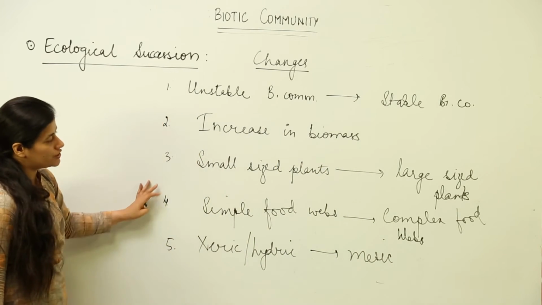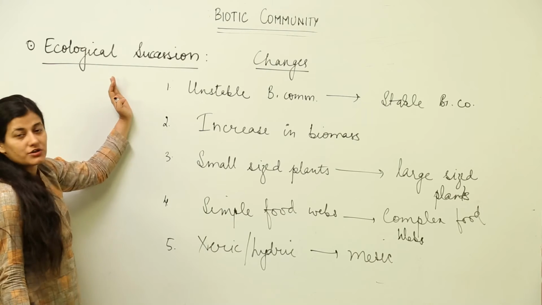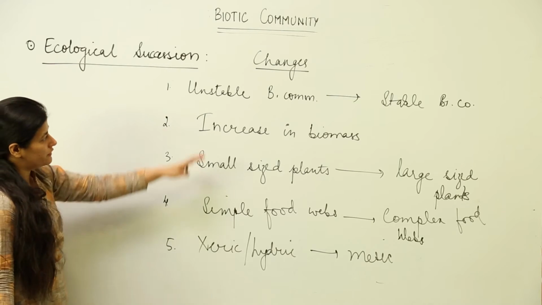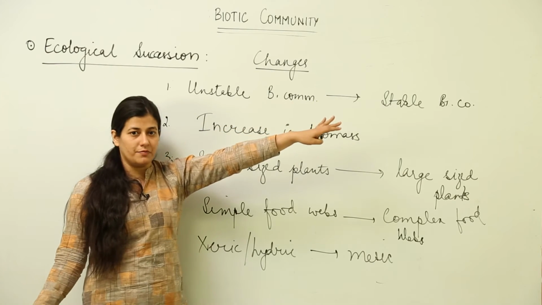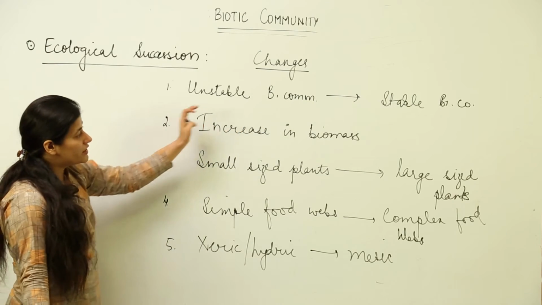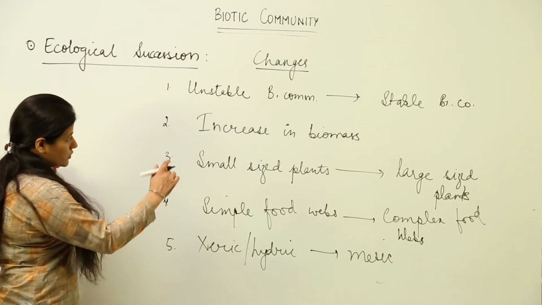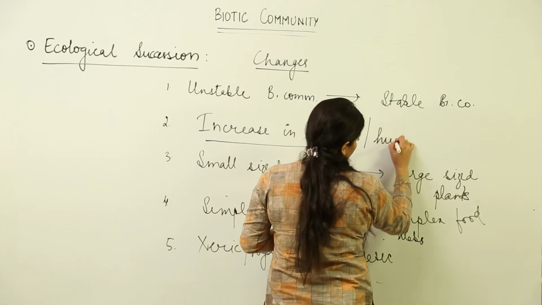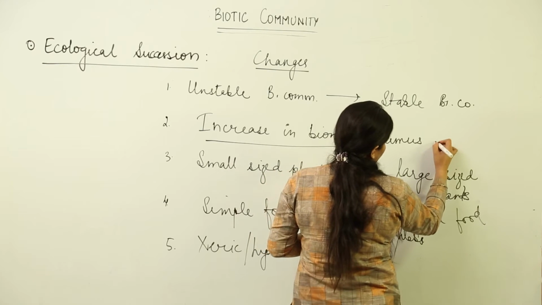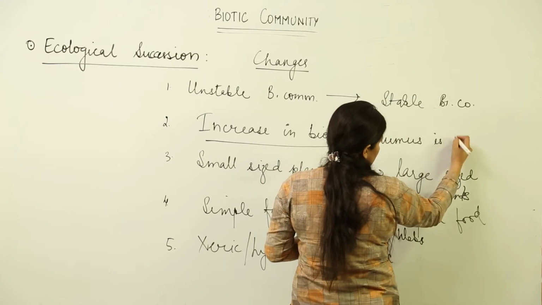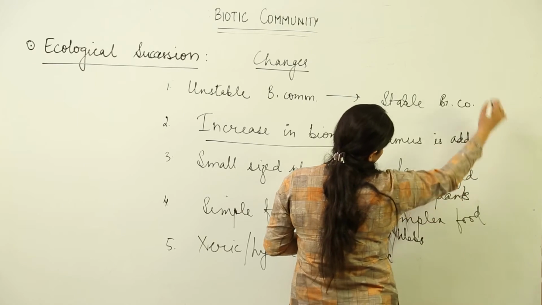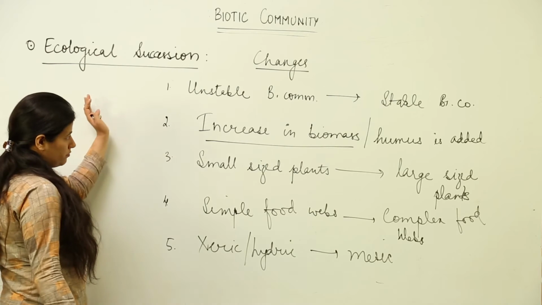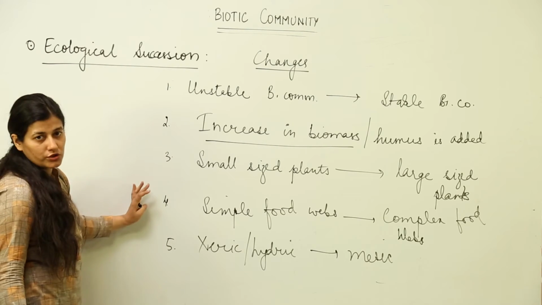So, these are the changes which take place when a biotic succession is undergoing. Okay? This is what you have to learn. So, unstable biotic communities are being replaced by stable biotic communities over time. There is a huge increase in biomass. Also, when we study the increase in biomass, please keep in mind that lots and lots of humus is added to the soil and humification is being undertaken. So, the soil becomes rich in humus as well. This is about the changes.